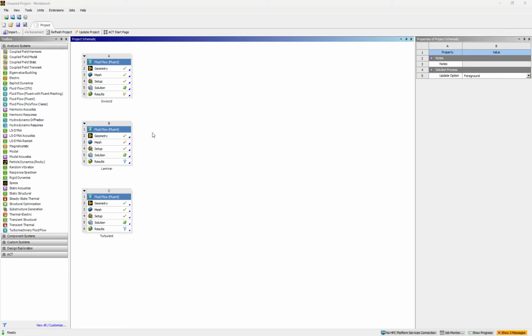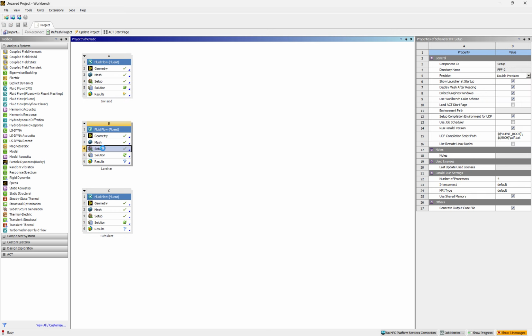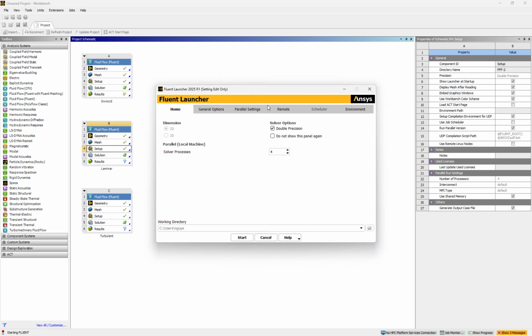Alright, my name is Derek Wynn, and this is going to be the viscous laminar flow part of my Fluent 3 project. So what I did is just copy the geometry and the meshing from the inviscid flow for laminar and turbulent here. So all I'm going to do is just go into setup, double click here, double precision, force sulfur processes.